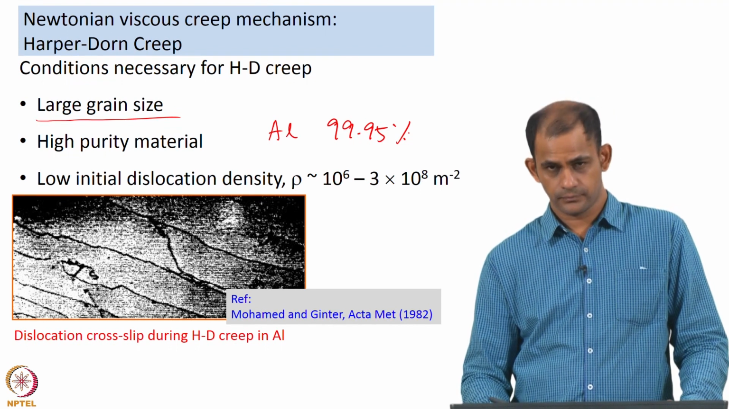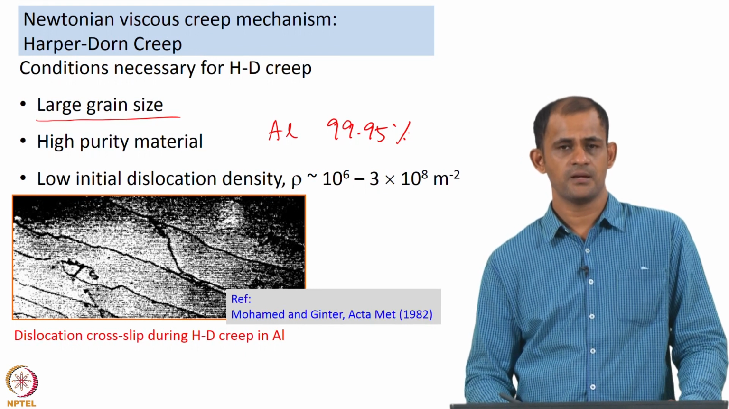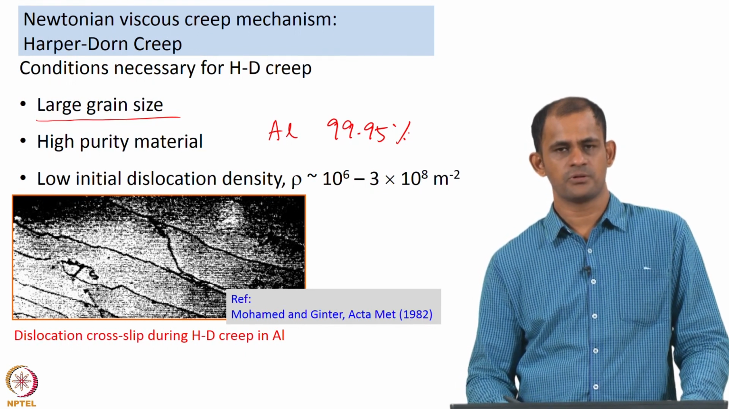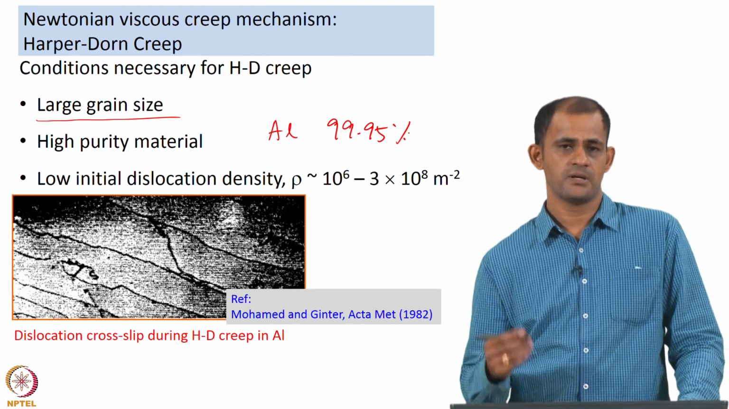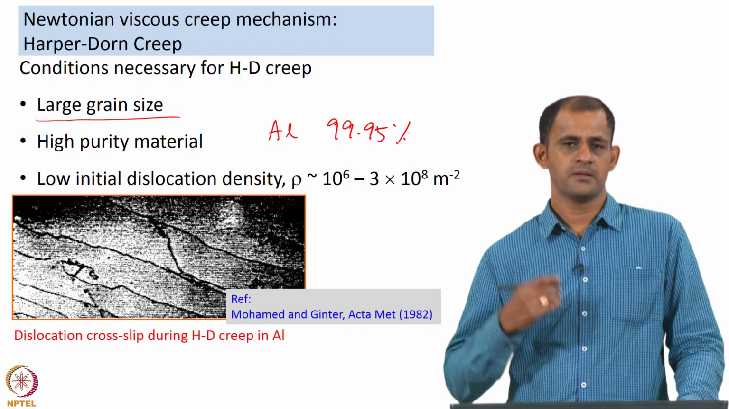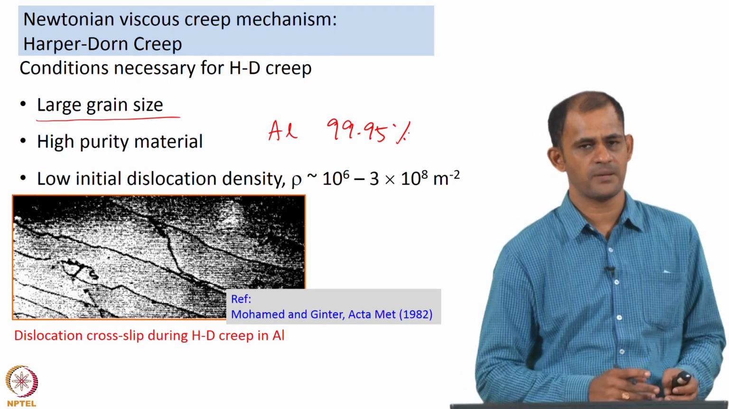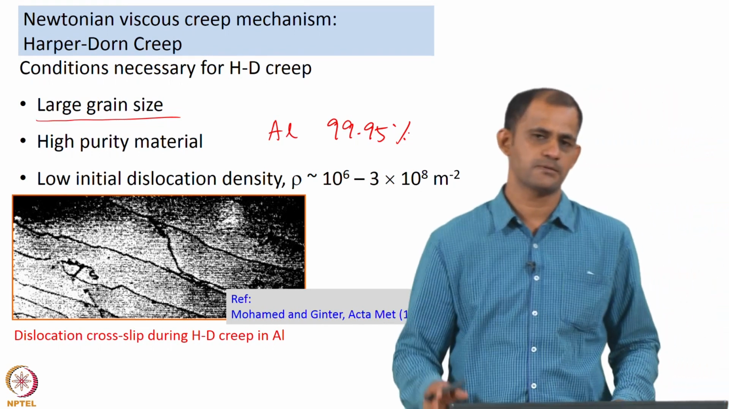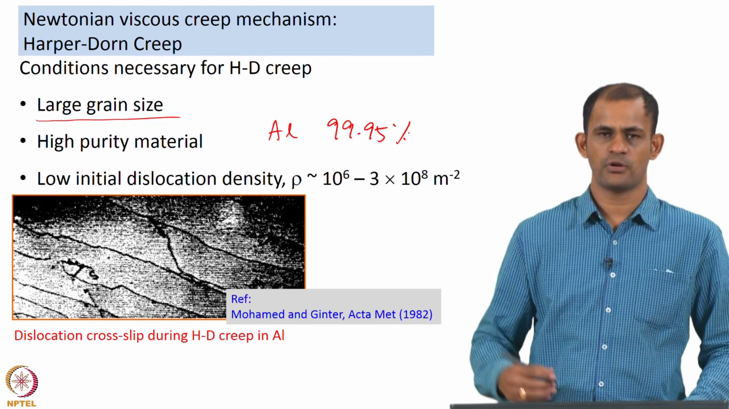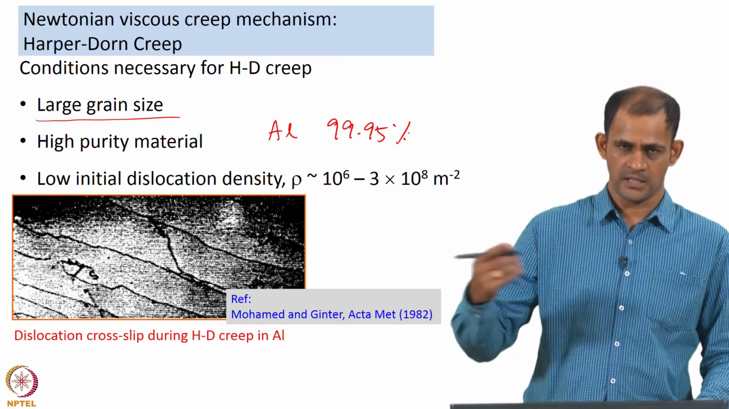The dislocation density that Mohamed and Ginter say the material should have is in the range of 10^6 to 10^8 per meter squared. If the dislocation density is higher than this, then dislocations will also play a very important role, and the mechanism of creep can then move towards a dislocation creep based mechanism. Dislocation creep we are going to talk about under power law creep, in the coming portions.